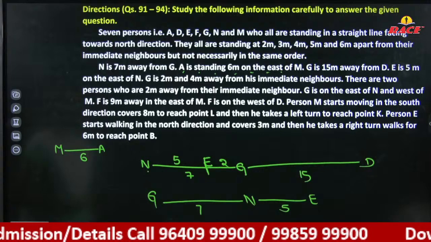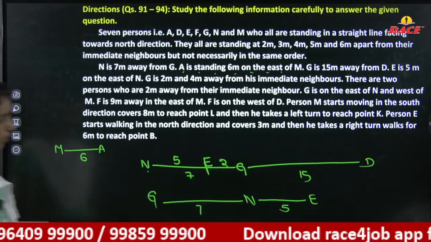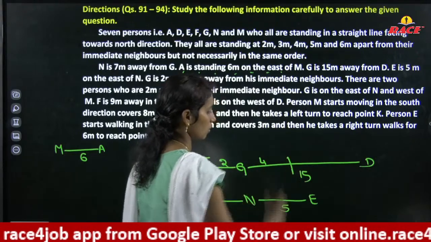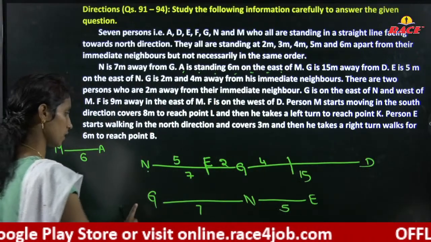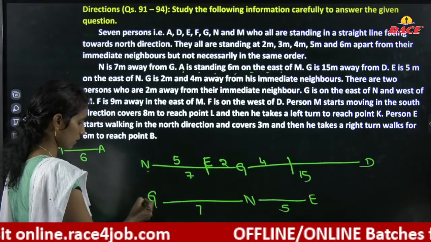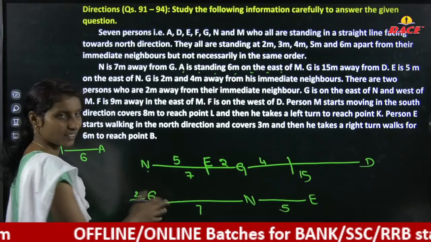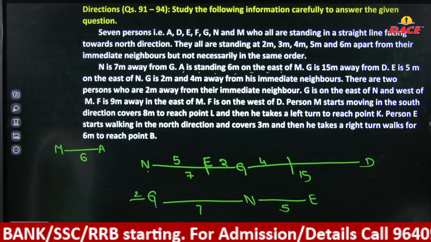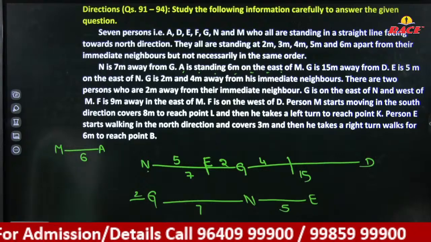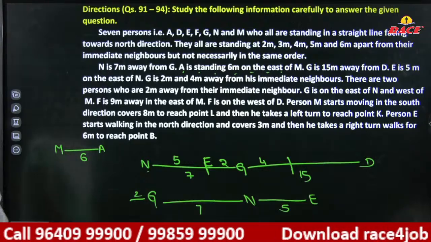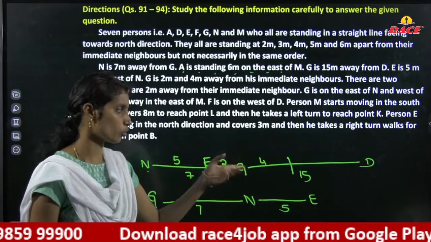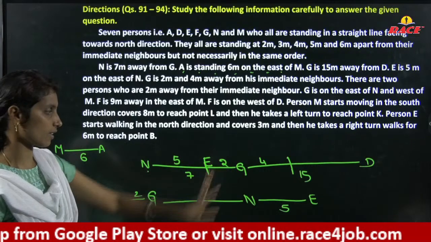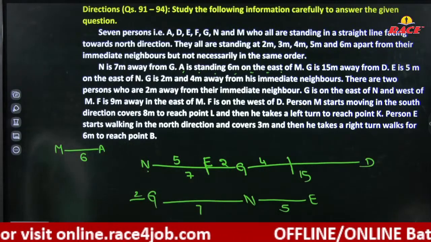G is 2 meters and 4 meters away from his neighbors. Okay, here we considered 2 meters, and the other neighbor is 4 meters away. One side 2 meters, one side 4 meters. They can interchange, so it is not clear yet. Next, there are 2 persons who are 2 meters away from their neighbors. Okay, one 2 meters has come, there is another 2 meters. We'll see, maybe this side or somewhere in between it may come.